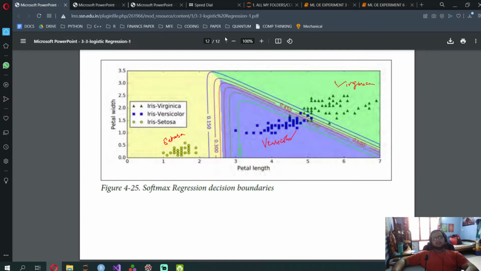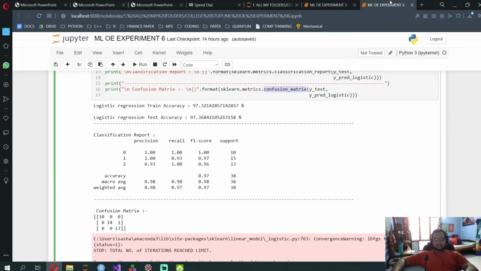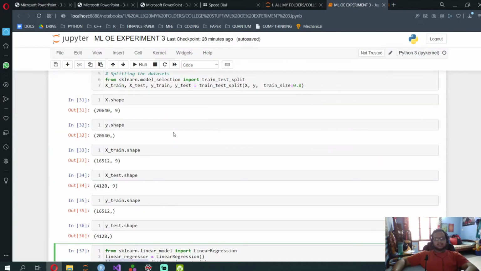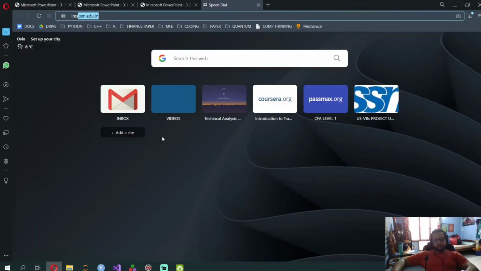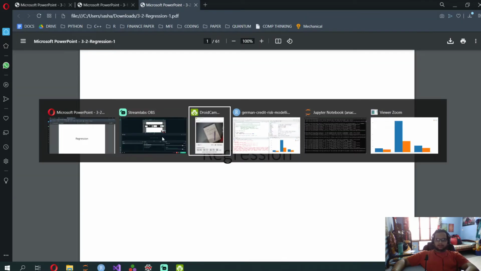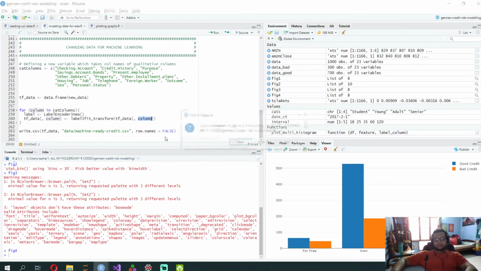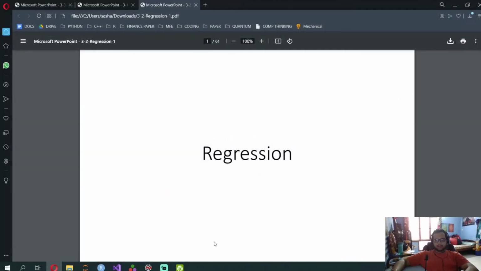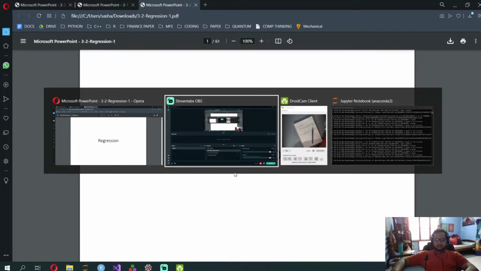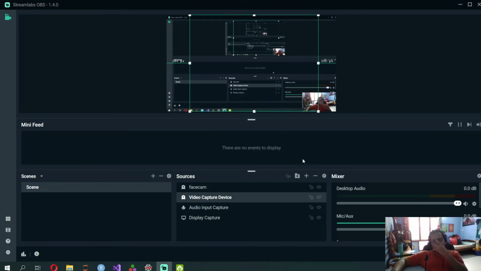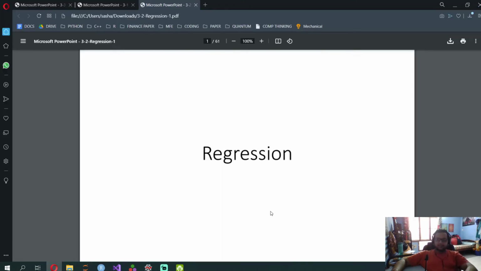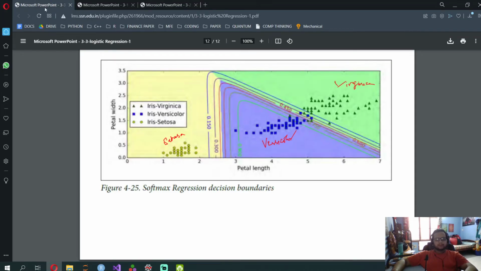Cool. In case there are any doubts with respect to this, just DM me or send it in the group. Now let us see the timestamp. Let me close this, don't save. Okay, so we're over here. What's the timestamp? It's around 50 minutes. Wow, so in 15 minutes we've covered this.